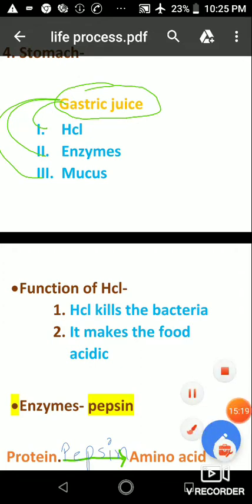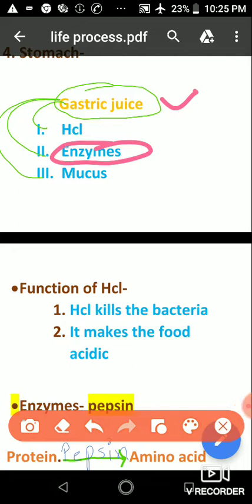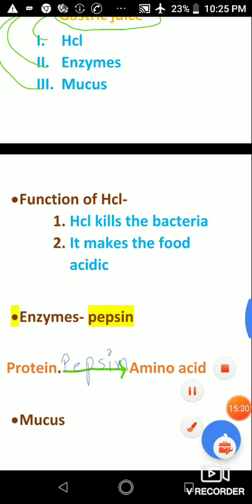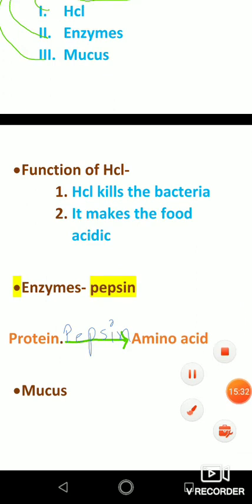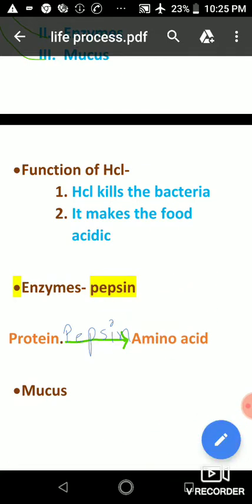Now the second thing present in gastric juice is enzymes. Which type of enzyme is present in the stomach? That enzyme is pepsin enzyme. The name of the enzyme present in our stomach is pepsin enzyme. It's a very important enzyme.